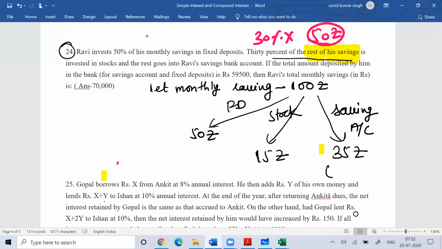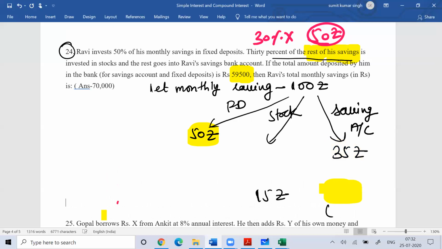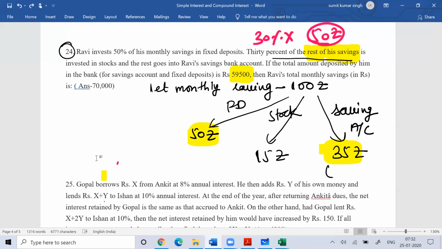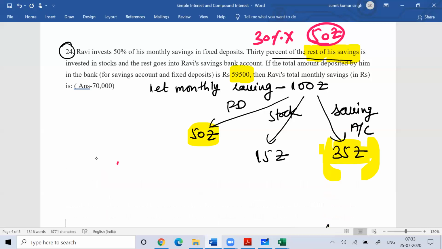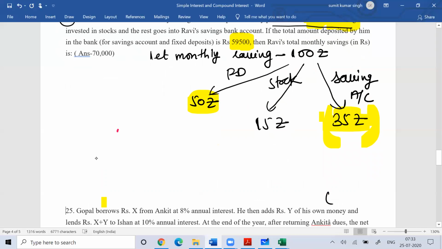So here I assume 100. The total of this and this is what they are giving you. If I assume 100, then the total of saving account plus FD is 85 rupees.